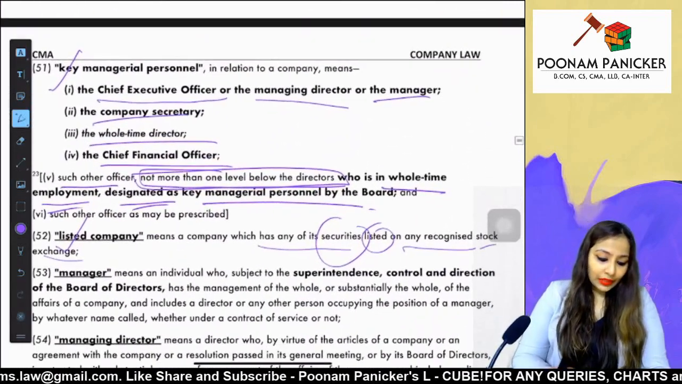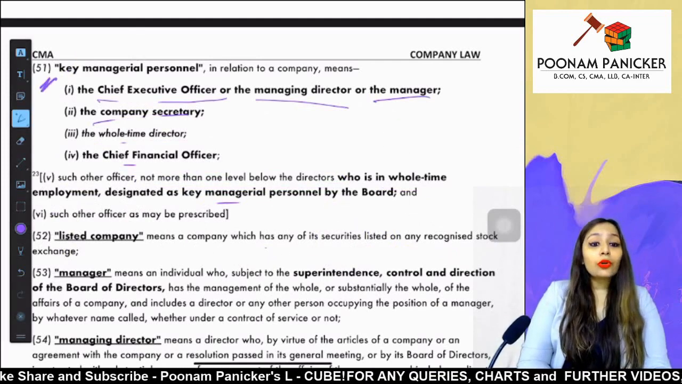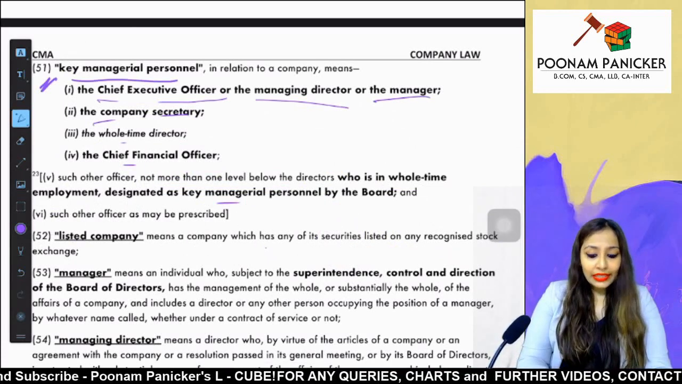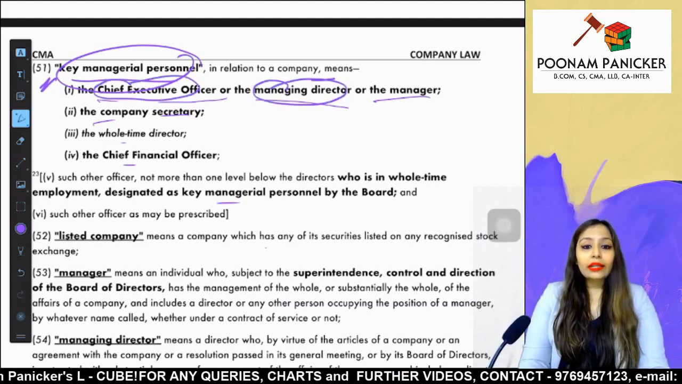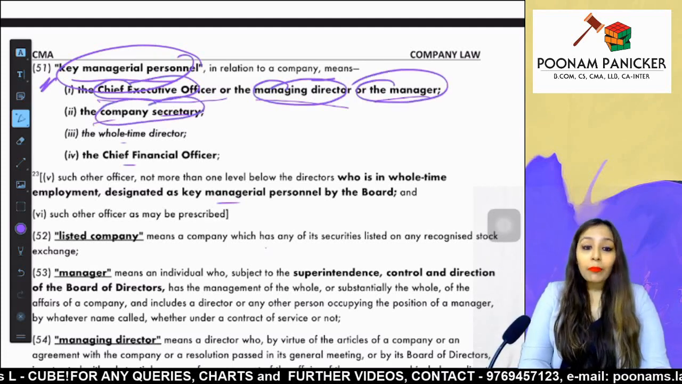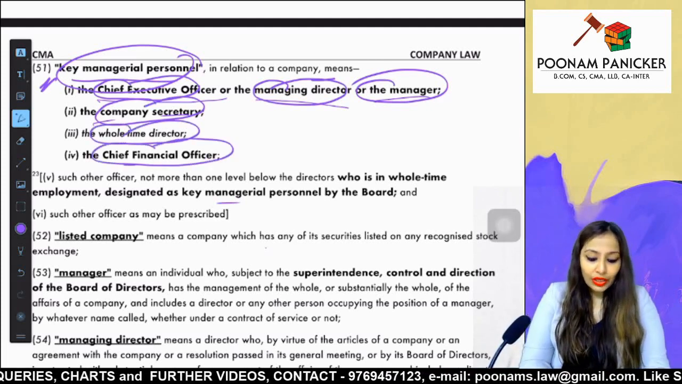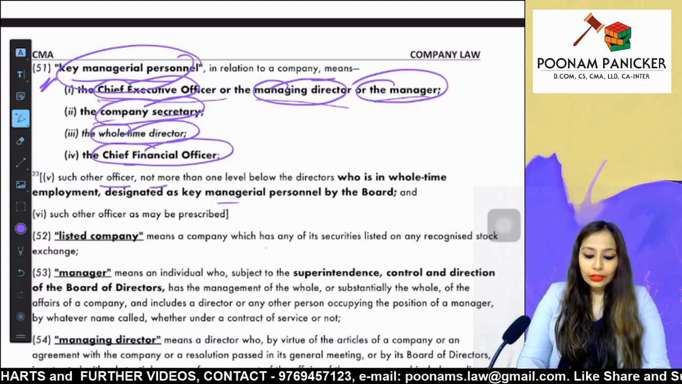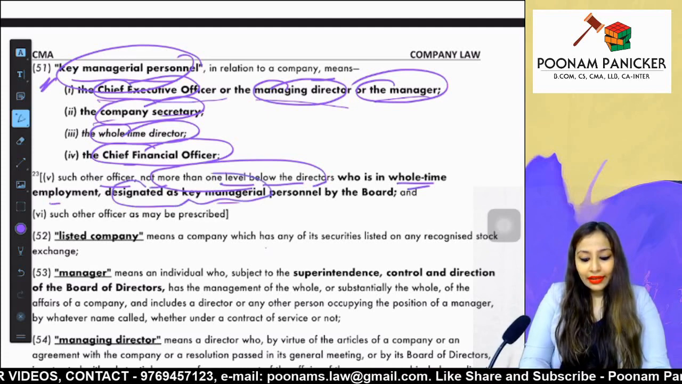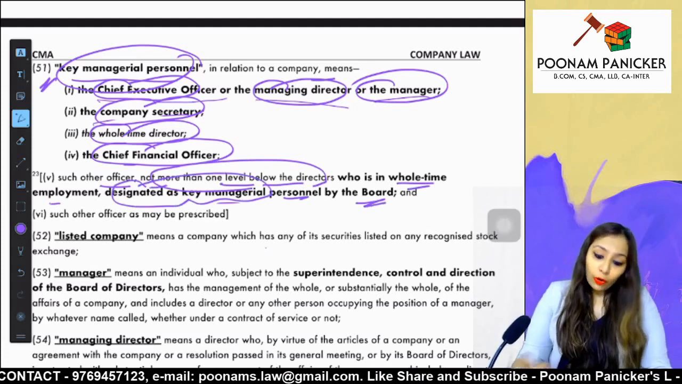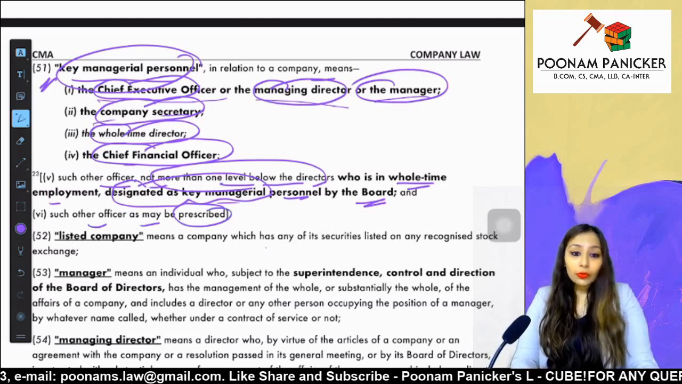So guys, concentrate. The definition of KMP is given under section 2 clause 51 of the Companies Act, which says that KMP in relation to a company will mean the CEO of that company, the managing director of that company, the manager of the company, the company secretary, that is the whole time company secretary of the company, the whole time directors of the company, CFO of the company, and such other officers not more than one level below the board of directors who are in whole time employment, and these are designated as KMP by the board, will also be included in the definition of KMP as per section 2 clause 51, and such other officer as may be prescribed in the rules but currently nobody else is prescribed.